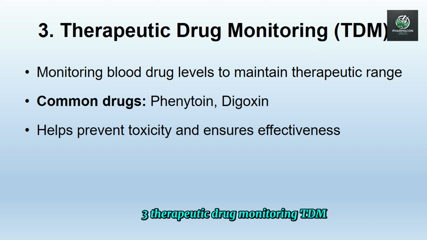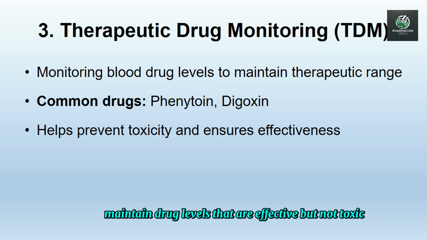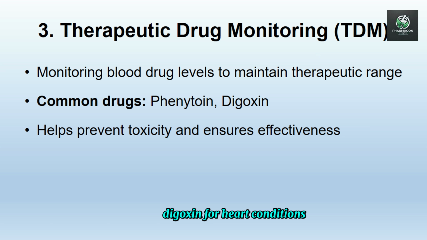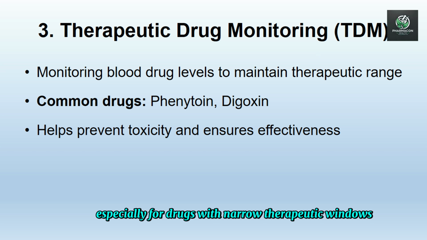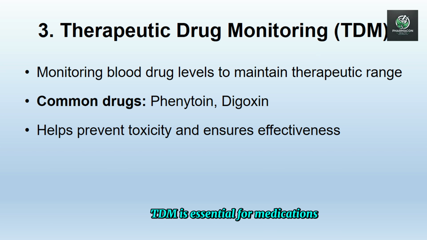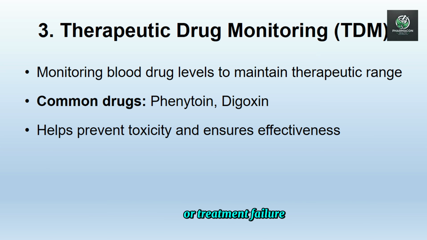Three: therapeutic drug monitoring, TDM. Therapeutic drug monitoring, or TDM, involves measuring drug levels in the blood to ensure they stay within the optimal therapeutic range. Key points. Purpose: maintain drug levels that are effective but not toxic. Common examples: phenytoin for seizure control, digoxin for heart conditions. Clinical benefit: helps balance effectiveness and safety, especially for drugs with narrow therapeutic windows. TDM is essential for medications where small changes in concentration can lead to serious side effects or treatment failure.